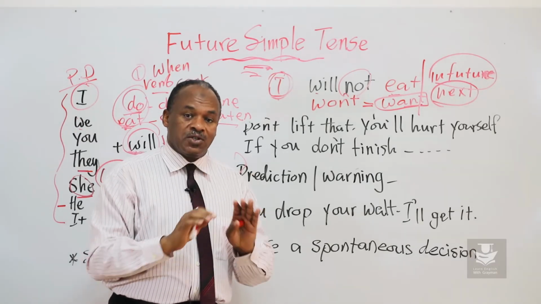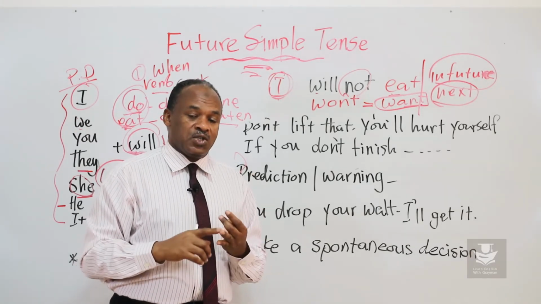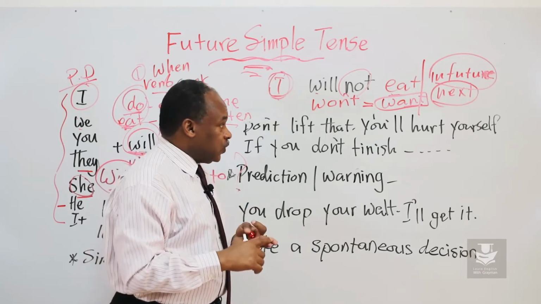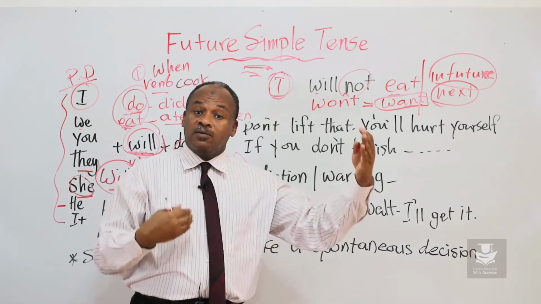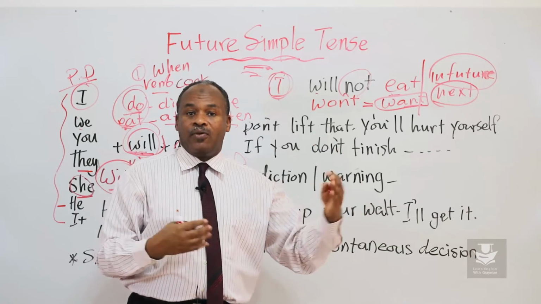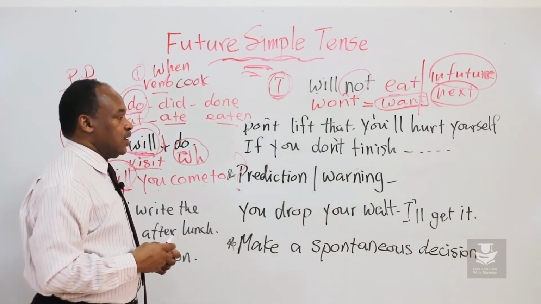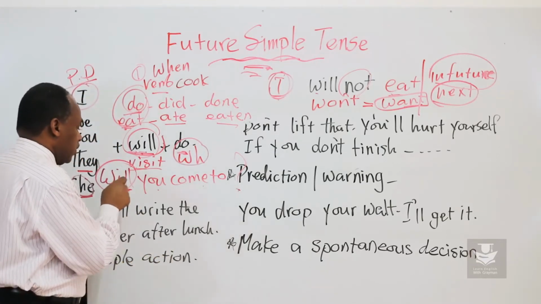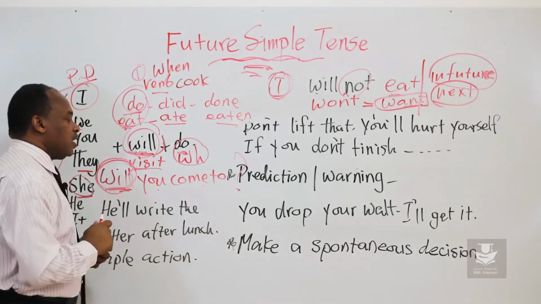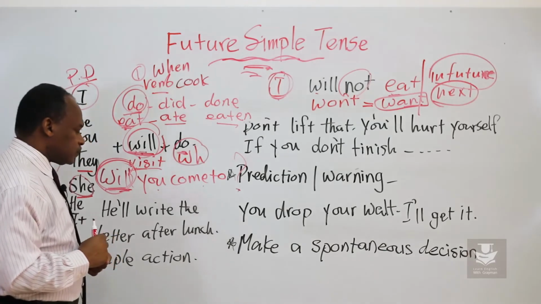So any of these are time expressions. Next year, next month, in the future, in 10 days, in a month, we use them to express the time. And when we see will, that means you're talking about the future.